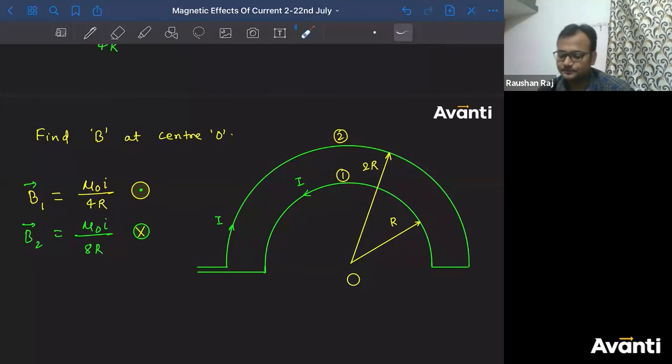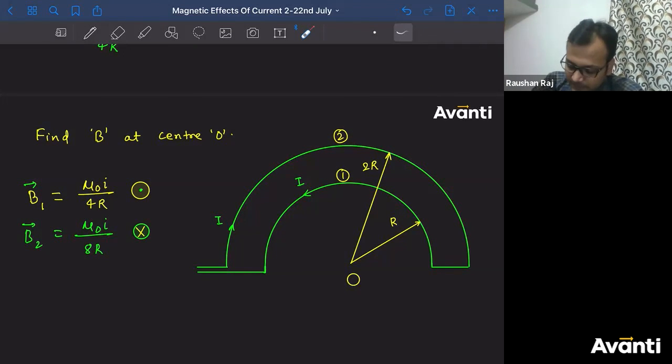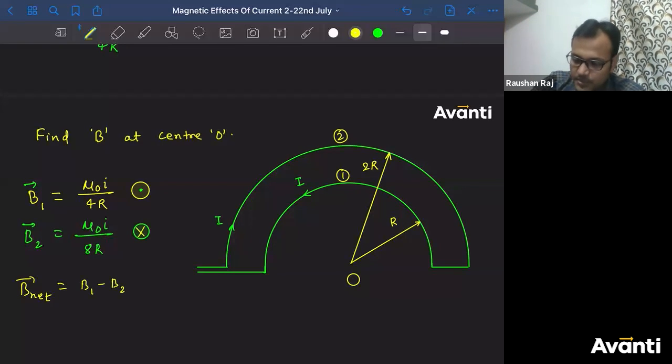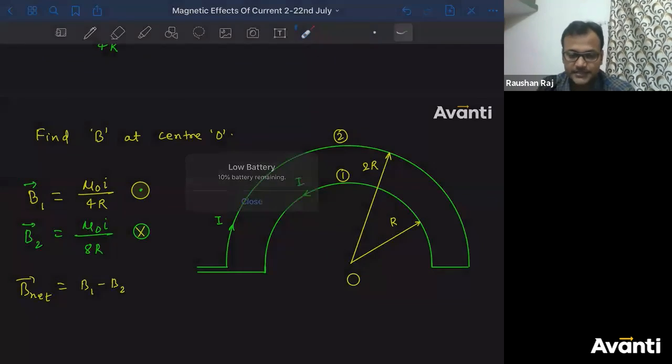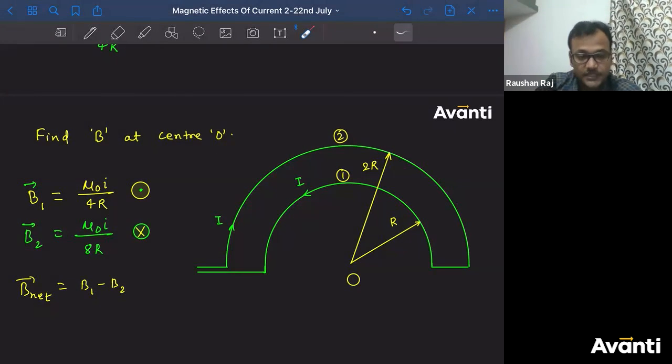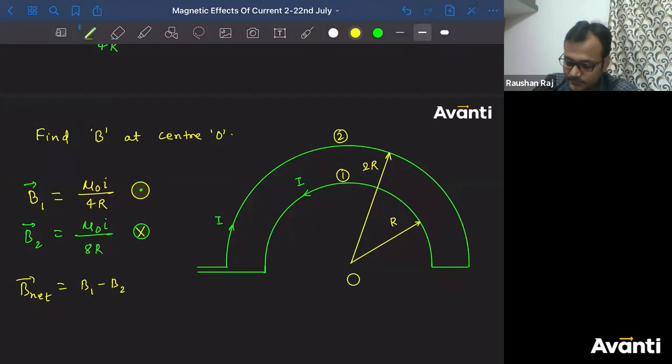Okay, very good. So what is the net field? Can I say that directly? B1 minus B2 because they are in opposite directions. No Ankita, you made a mistake. Both of them are in opposite directions, so their magnitudes will simply subtract. Which one of them has the larger magnitude? The first one, because it is mu naught by 4R and the other is mu naught by 8R. So B1 minus B2 is the answer.